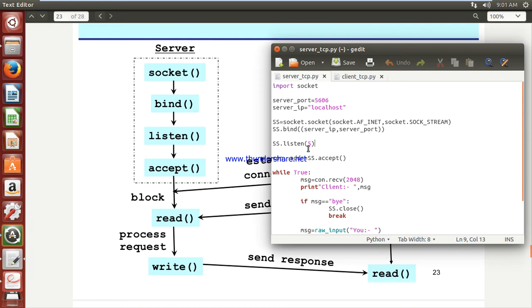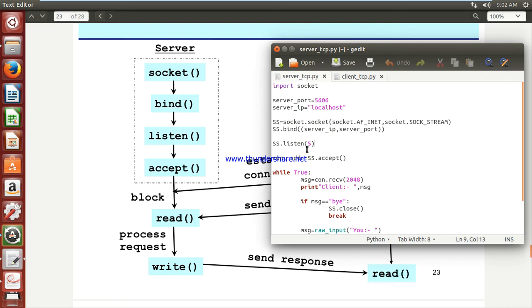After that, the server socket must be in listen mode, and then you have to pass some value. It is up to you, it is not supposed to limit you, but at least one value you must provide. So I have passed ss dot listen. It is predefined, by the way, and you must pass an int value in that listen function. That listen is also a predefined method which comes in the socket module.